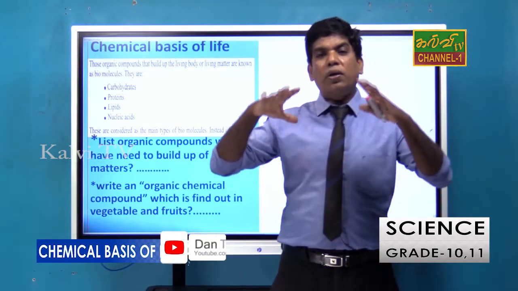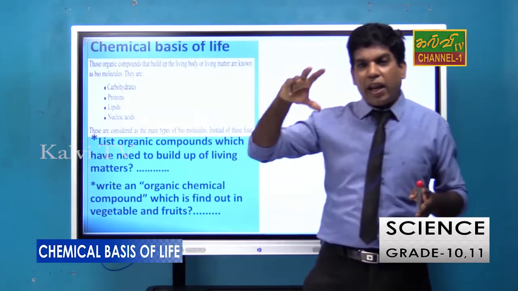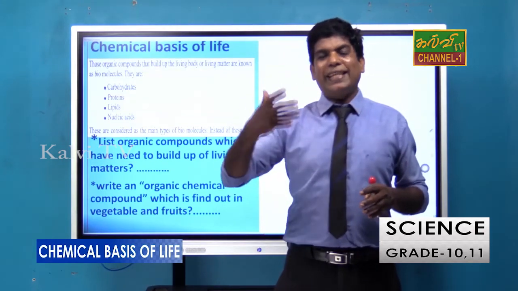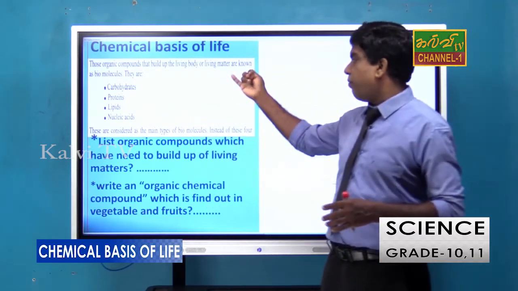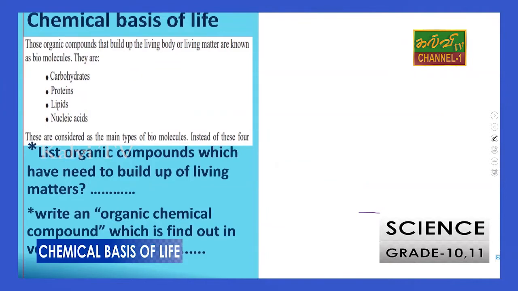So that is called biomolecules. The organic matters which help to build up our body are called biomolecules. For example, protein, carbohydrate, lipids and nucleic acid. These are considered the main types of biomolecules. List organic compounds which are needed to build living matters. Yes, the answer will come here.